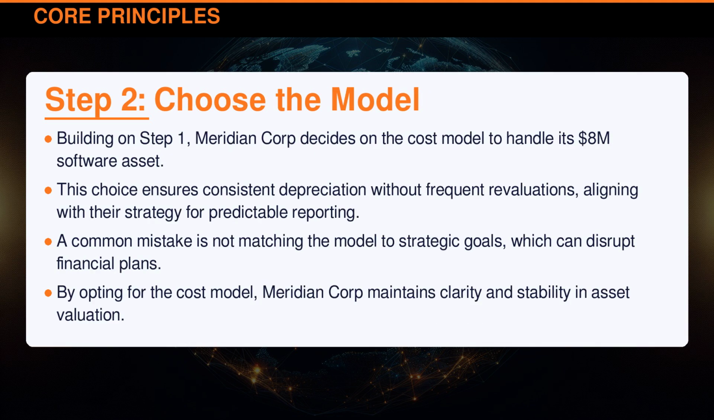Building on Step 1, Meridian Corporation decides on the cost model to handle its $8 million software asset. This choice ensures consistent depreciation without frequent revaluations, aligning with their strategy for predictable reporting. A common mistake is not matching the model to strategic goals, which can disrupt financial plans. By opting for the cost model, Meridian Corporation maintains clarity and stability in asset valuation.